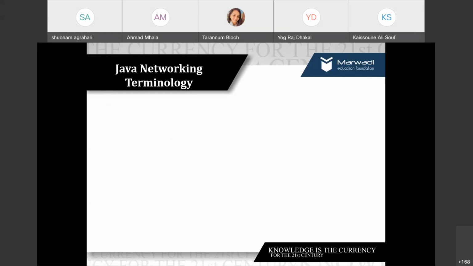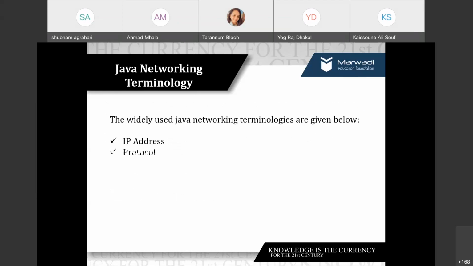Now, if we talk about a few basic terminologies, then to understand Java networking terminology, you should be aware of the IP, protocol, port number. What is protocol?